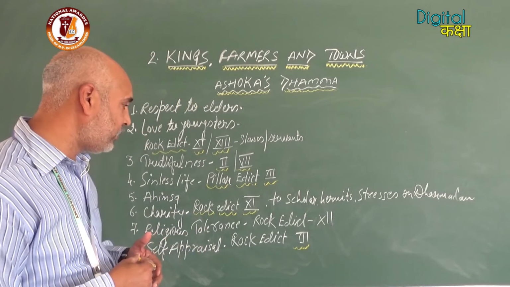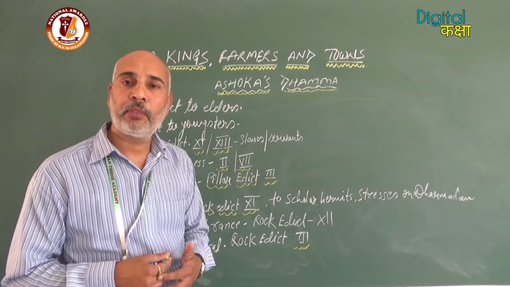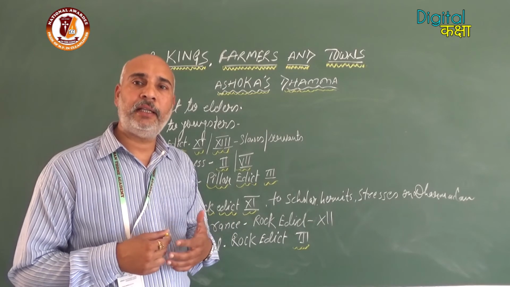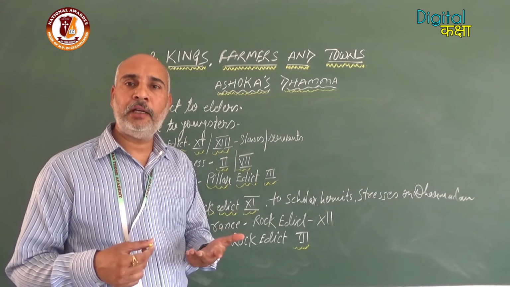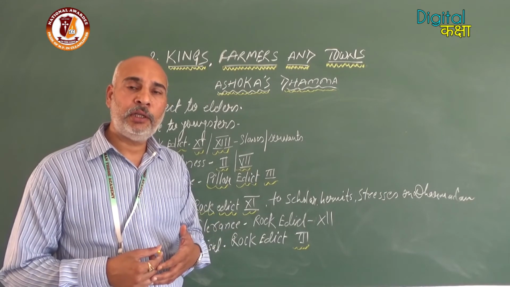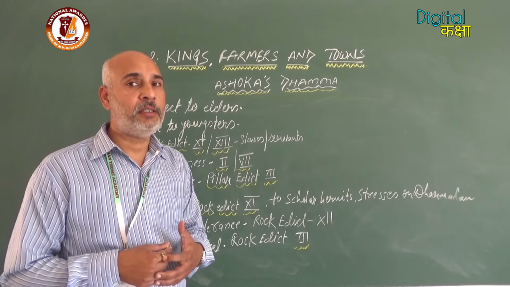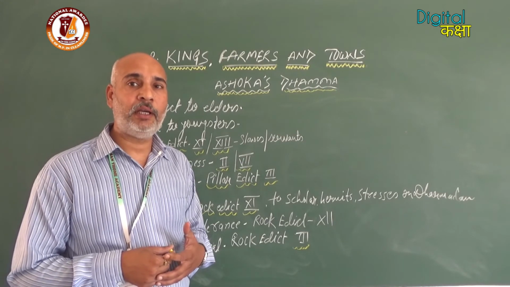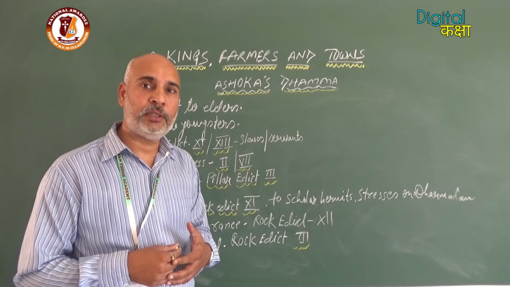Religious tolerance. This information is available through Rock Edict 12. Religious tolerance means you are free to opt for your religion, because at that time 3 or 4 basic religions were in practice, especially in India: Hindu, Jain and Buddhist. So you are free to follow your religion. You should respect and love your religion, but you are not authorized to insult other religions. You can't condemn other religious practices. That is another important issue mentioned here.